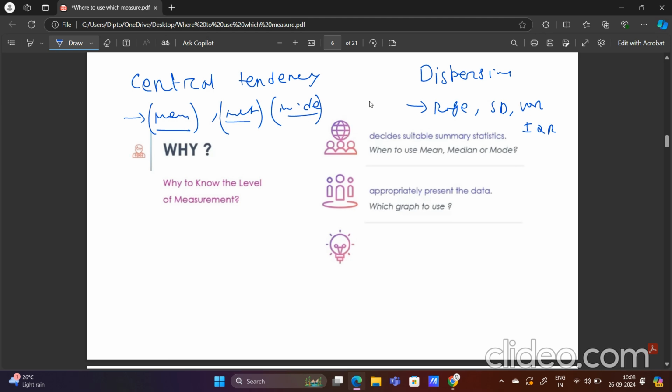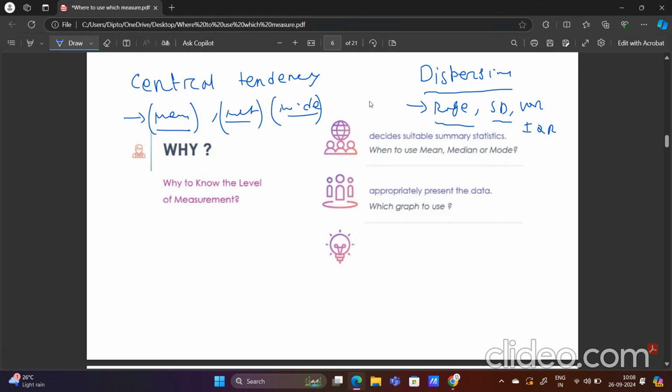Similarly, if we take a call about dispersion, on which type of data should we take range as a measure of dispersion, and on which type of data should we take SD as a measure of dispersion? Knowing these things is very important, right?